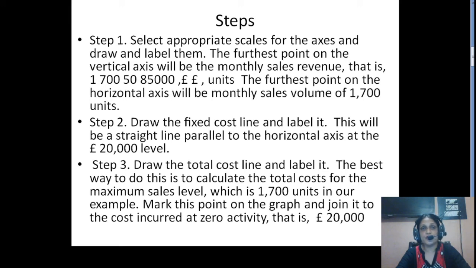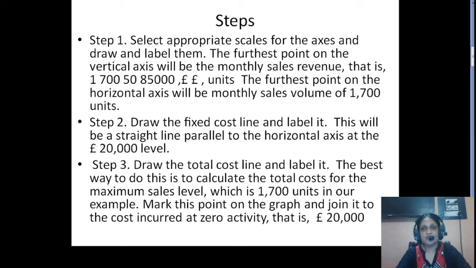The furthest point on the vertical axis will be the monthly sales revenue, that is 1700 multiplied by 50. See students, I have missed the multiplication sign and the equal to sign. But you have to understand that we have to calculate the monthly sales revenue. Since the number of units produced are 1700 units and the per unit price is pound 50, that will give you the total revenue of pound 85,000.